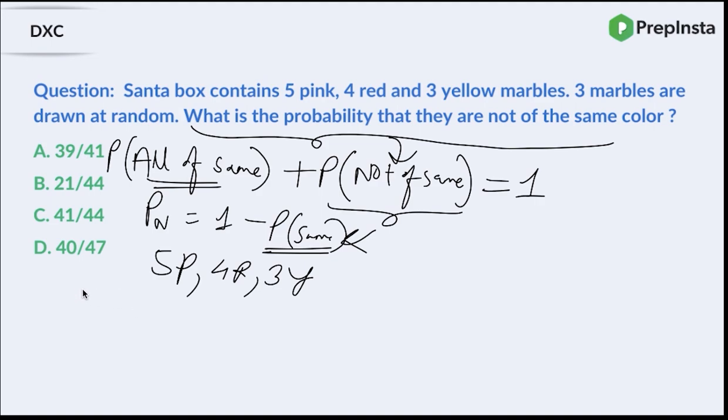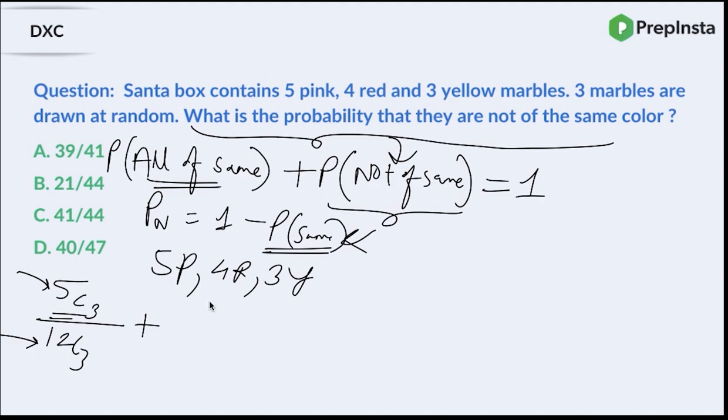The probability would be 5C3, because there are 5 pink balls, upon the total. There are 9 plus 3, 12 balls, right? So 12C3. Favorable outcome upon possible outcome, right? So 5C3 upon 12C3.